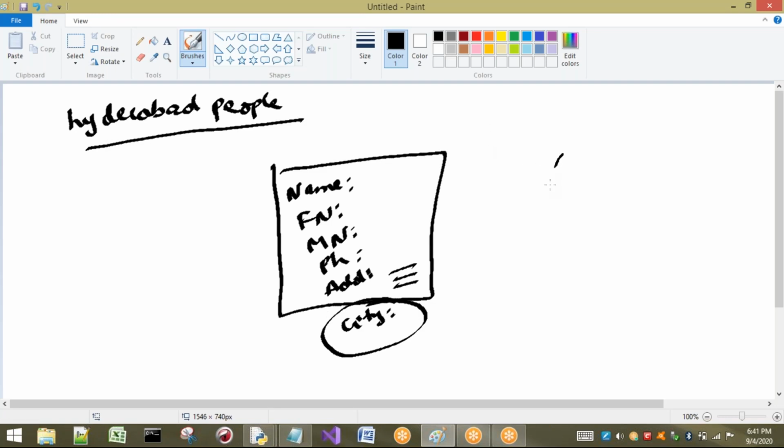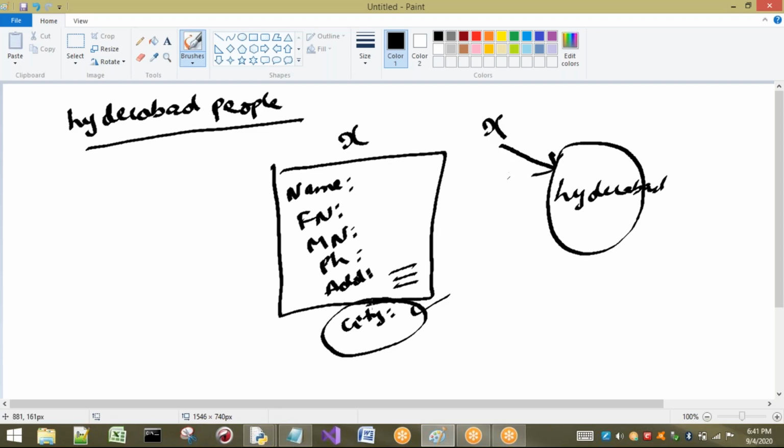That means one object will be created which is named Hyderabad, and for example the person X has filled this. So what is the city of X? Hyderabad. So he will point to this one. The first time, Hyderabad will be created in this way. Next, whenever Y is also filling the city name as Hyderabad, first it will check whether the object named Hyderabad is present or not. It is present. So automatically Y is also pointing to this one.